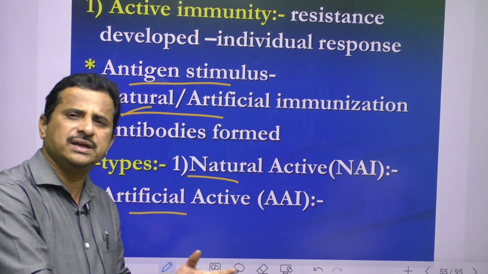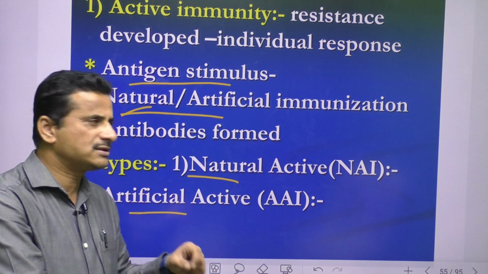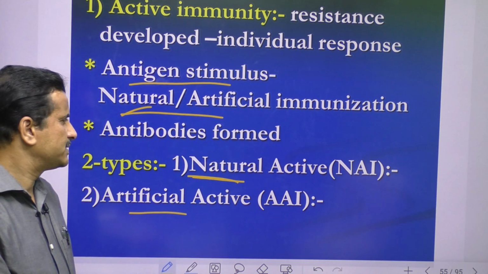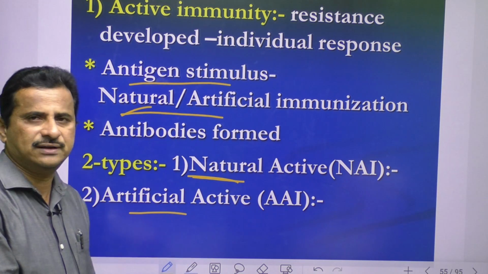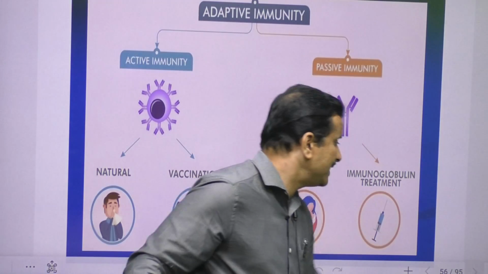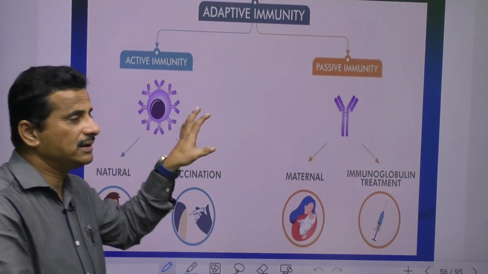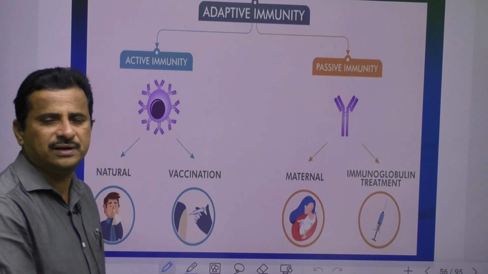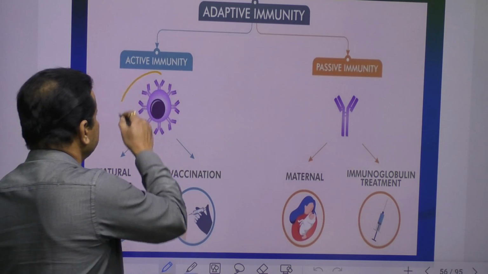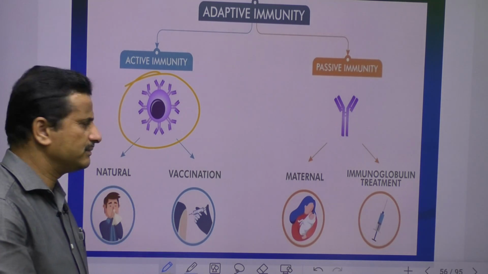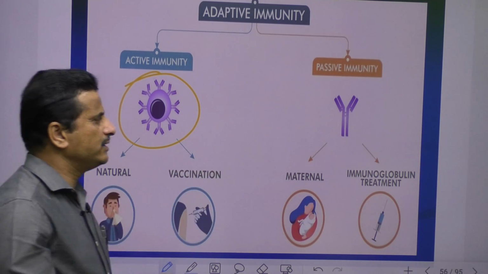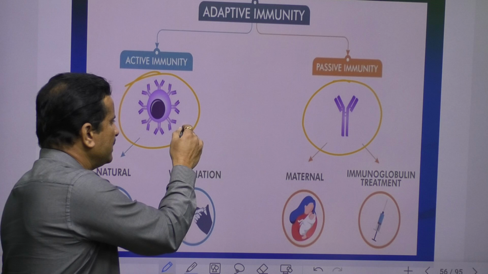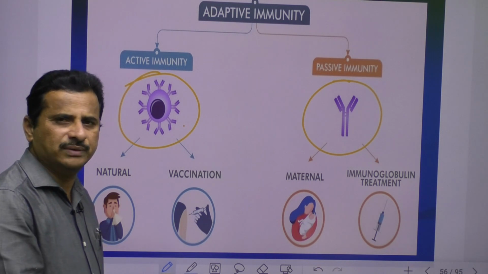So how these antigens enter our body gives the two types of active immunity, natural active and artificial active. Here I am giving some information that shows very clearly the difference between active immunity and passive immunity. In active immunity, an antigen, a microorganism, enters our body, and in passive immunity, antibody directly enters our body. Here the antigen enters our body by two methods.